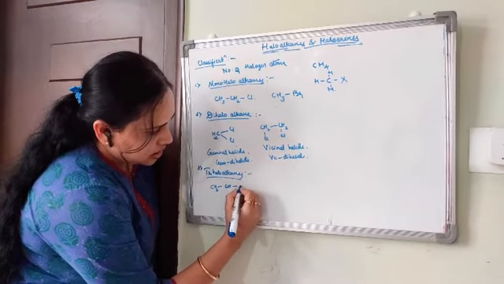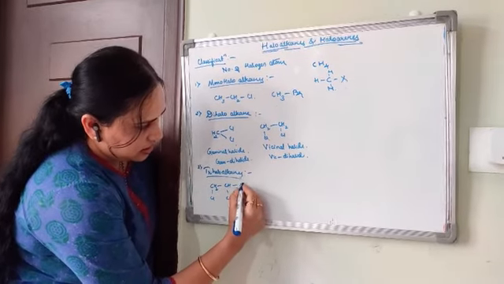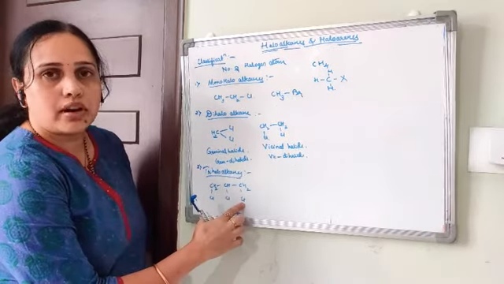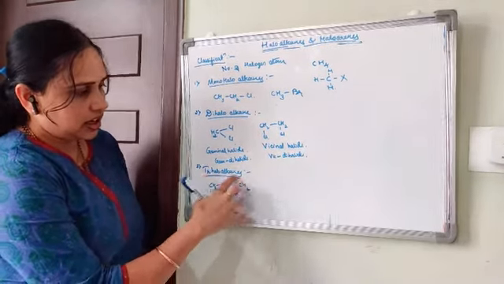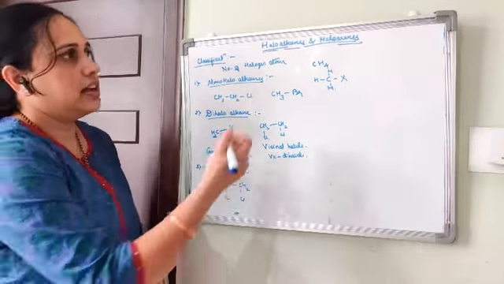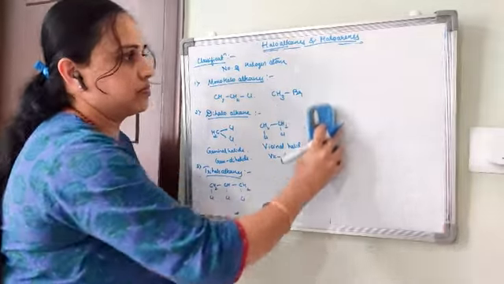CH Cl Cl Cl, CH2. Three halogen atoms are present in a compound, that is called trihaloalkanes.